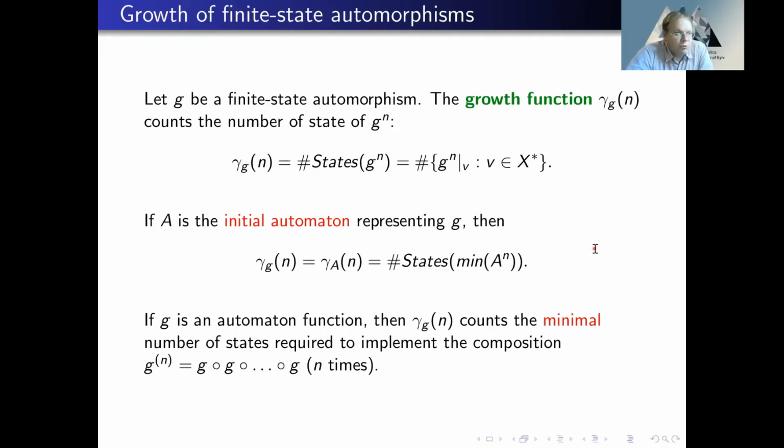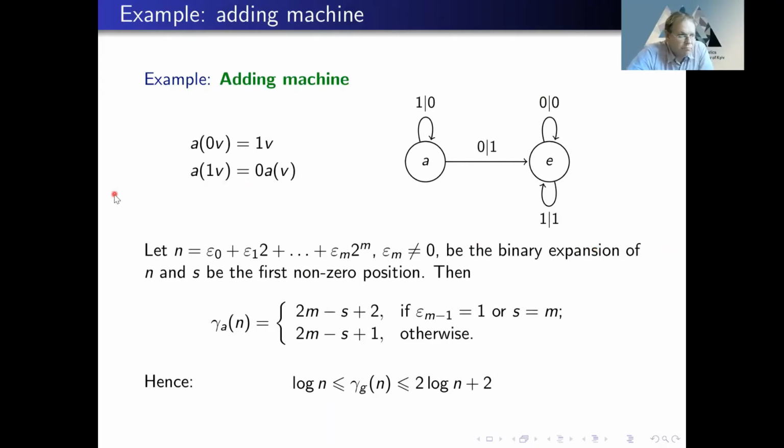Now, let me show you a simple example. So let's consider the adding machine. So this is a machine for adding 1 in the binary number system. It has only 2 states. Here you can see, if the input word starts with 0, then you add 1. If it starts with 1, you replace it by 0 and then carry on adding 1.